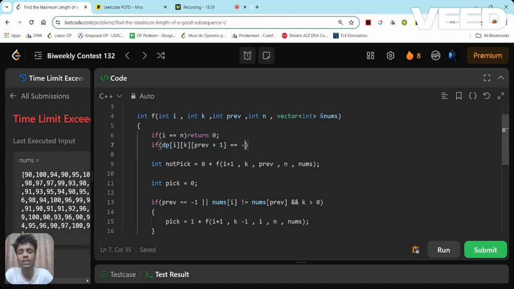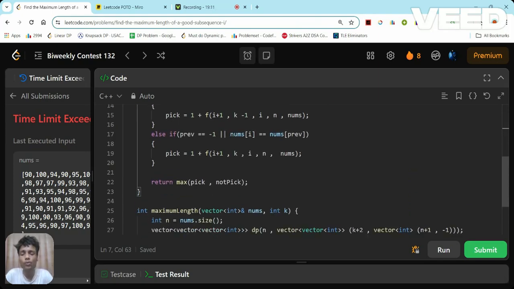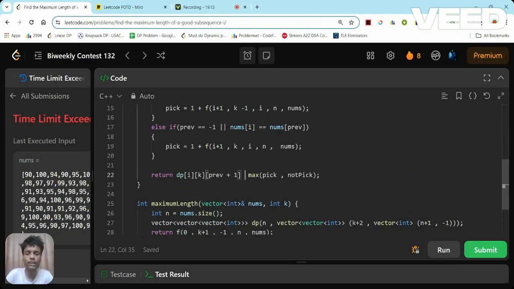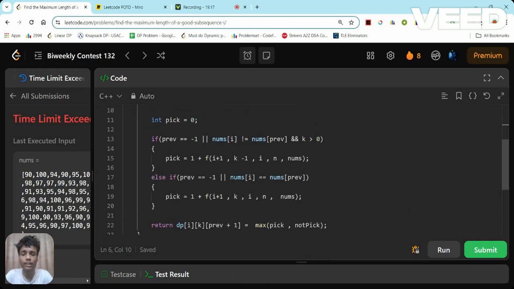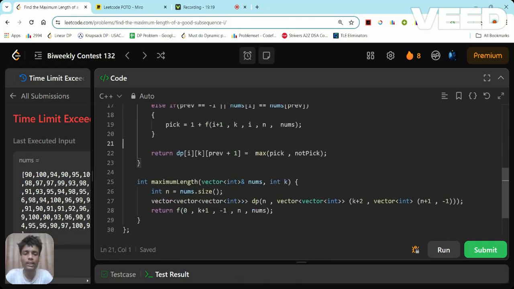Okay, if the value of this is not equal to minus 1, then I am going to return the same value, the value of this, basically. Okay, now I am going to store it here. I did three things. First, I am returning. Second, storing. Third is declaration. Okay, I did everything.